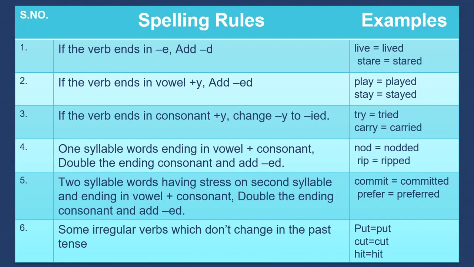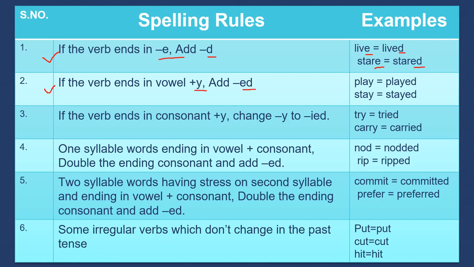Now, there are some spelling rules. Let's have a look at those rules. The first rule is if the verb ends in E, add D. For example, live, lived, stare, stared. The second rule is if the verb ends in vowel Y, then add ED.